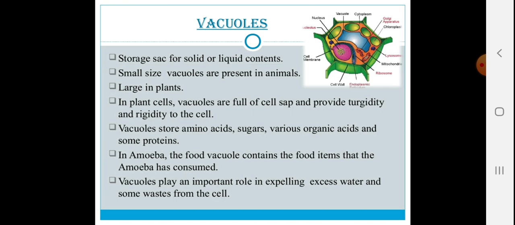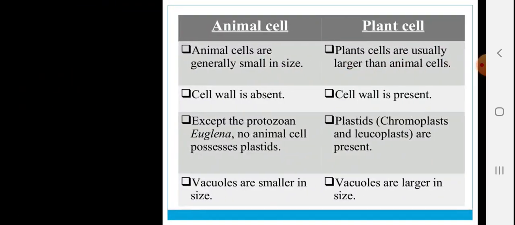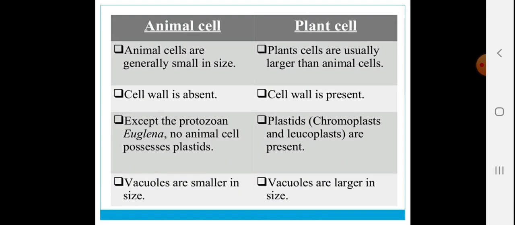So majorly vacuole work for providing turgidity and rigidity to the plant cell. It stores certain amino acids and sugars, and in amoeba, vacuole mainly work as the food vacuole for the digestion process, and also it expels excess water and the waste from the cell. So here we talk about the rest of the cell organelles which are important in the functioning of the cell. Now let's talk about one more important difference, that is animal cell and the plant cell.